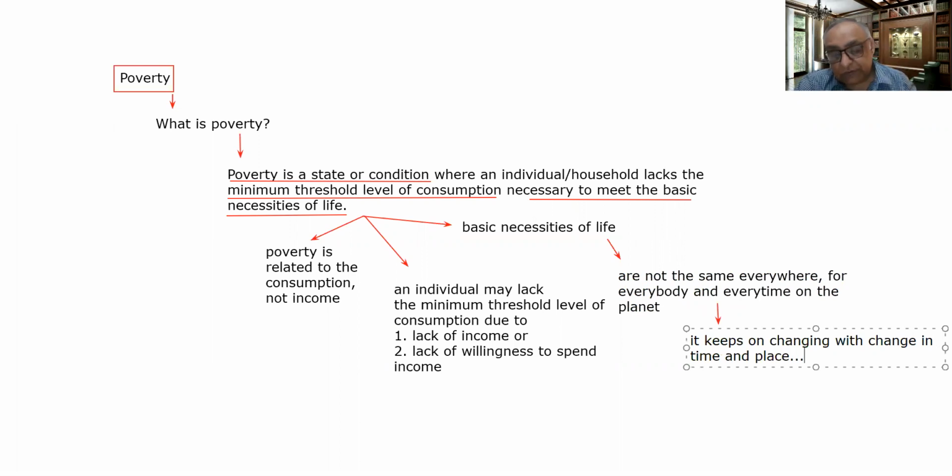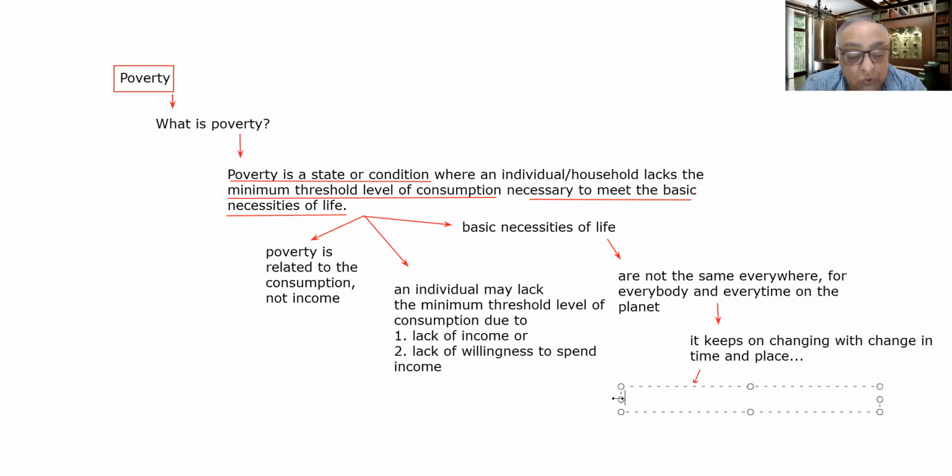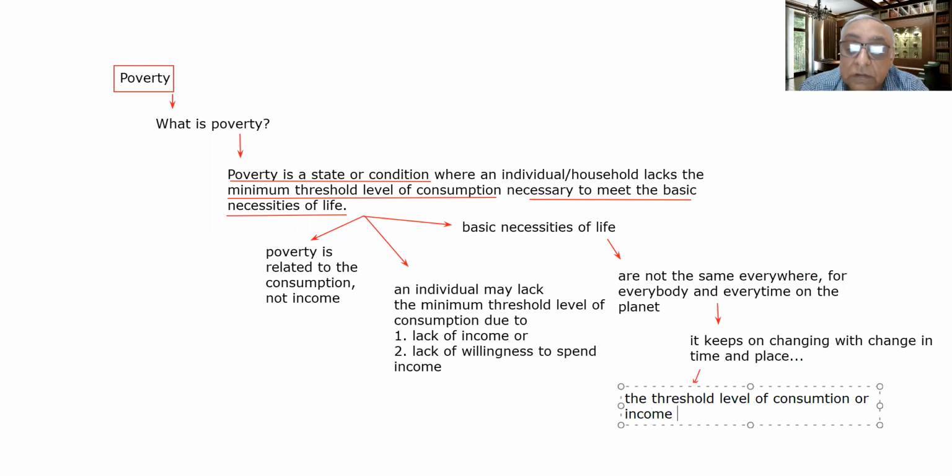So therefore, if your basic necessities of life keep on changing with time and place, then we can conclude that the threshold level of consumption or income required to fulfill the basic necessities also keeps on changing.